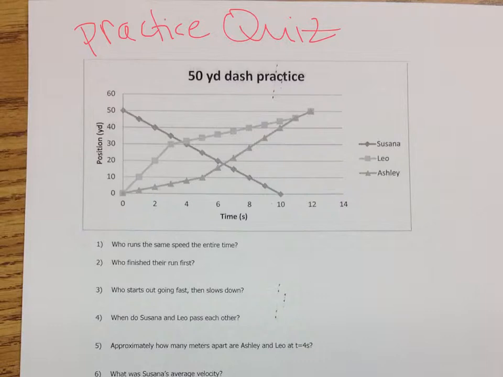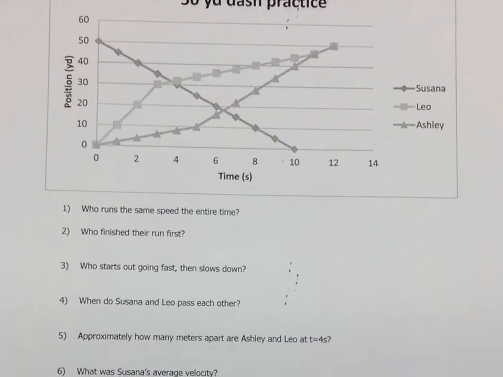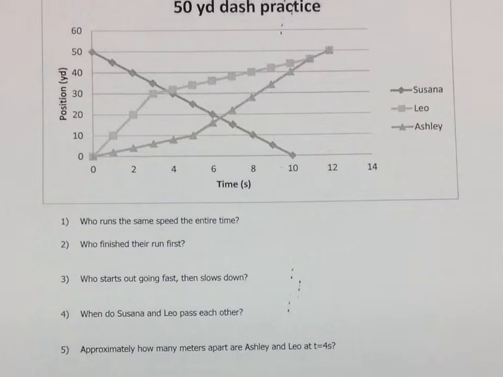Susanna is running from the 50 back to the 0 for some reason. Okay, so she's running the other way at the same time that these two start from 0. But do you notice how she has this constant slope? It's a negative slope, so she's running backwards, but she has a constant speed. So our answer to question number 1 would be that Susanna has a constant speed the entire time.